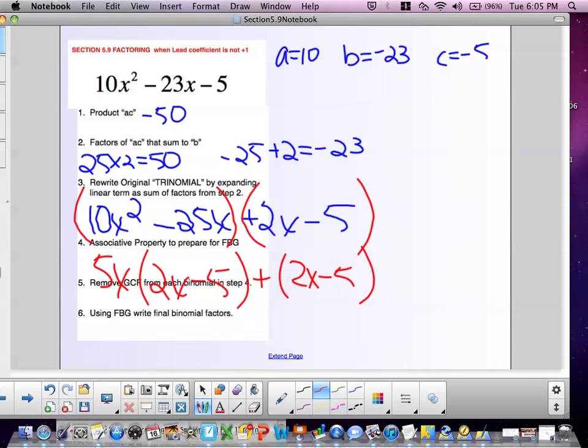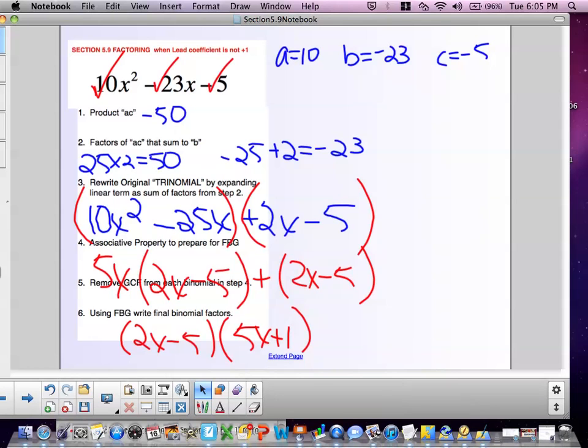So that means the factors of the original polynomial are 2x minus 5 times 5x plus 1. Always check yourself. 2x times 5x gives me the 10x squared. And here I have positive 2x and the negative 25x differing to give me negative 23x, and negative 5 times positive 1 giving me the constant of negative 5.